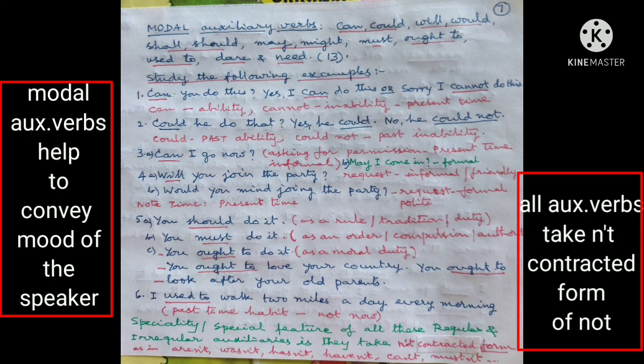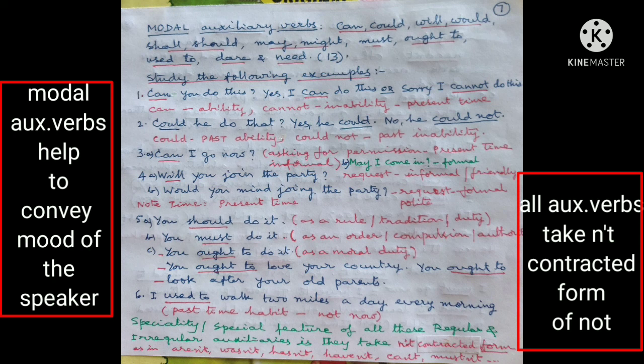5a. You should do it. That means it is as a rule or as a tradition or as your duty. You must do it. It is an order or compulsion or it is authoritative. You ought to do it. It is a moral duty only. Examples. You ought to love your country. You ought to look after your old parents.